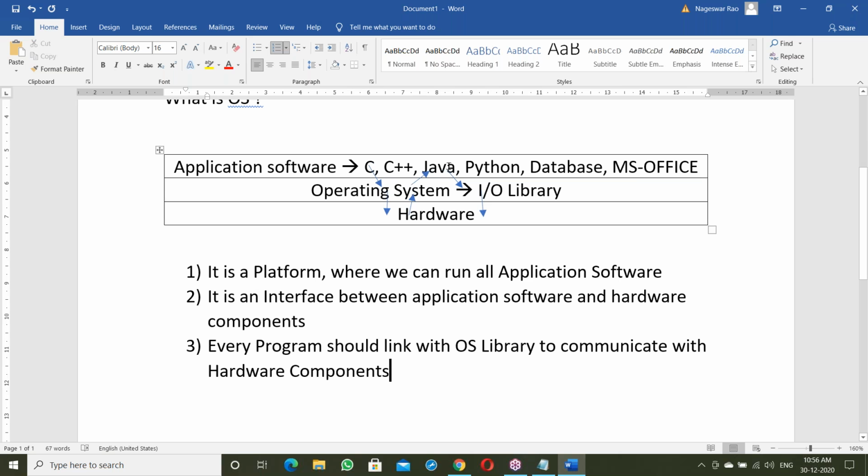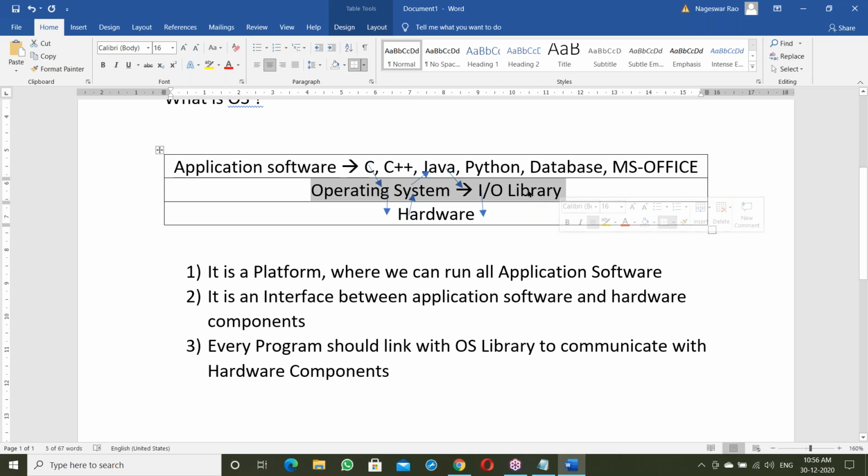Suppose a Java program. Before running, the Java program links to the OS library, then communicates with the hardware. Similarly, a Python program links to the OS library, then communicates with the hardware. So everything is happening through the OS library. The OS library is required compulsorily. Without the OS library, programs cannot run here. So every program, maybe C, C++ or Java, has to link with the OS library, then communicate with hardware.